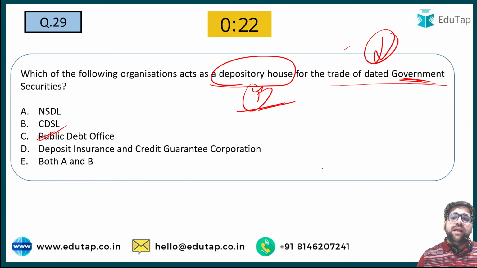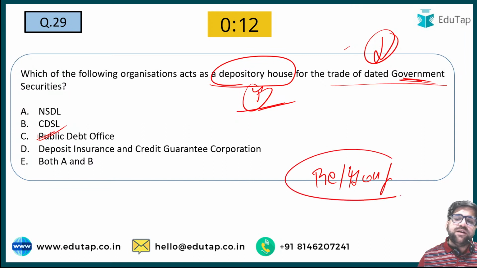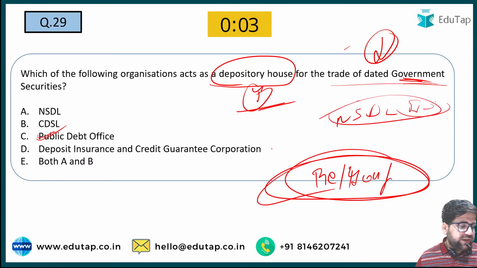Please note this point. If the securities are traded by me or by you or any other person who is not a government, or I would say who is not trading in government securities, then all these securities which we generally trade in day-to-day life are held by NSDL or by CDSL. Please remember this. These are the two important depository houses in India.